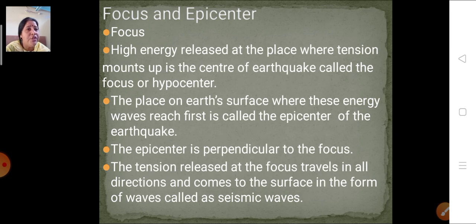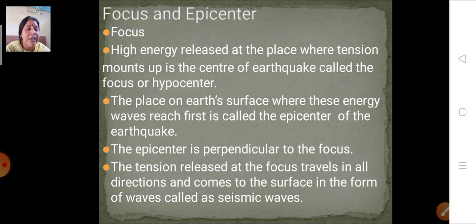The tension released at the focus travels in all directions and comes to the surface in the form of waves called seismic waves. Okay, now when the tension is released at the focus, it travels in all directions and comes out to the surface in the form of waves. And these waves are called seismic waves.